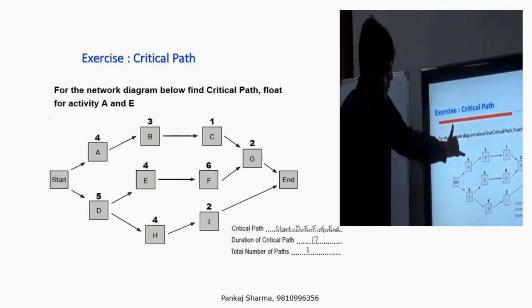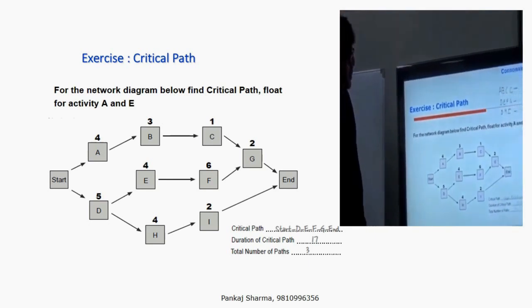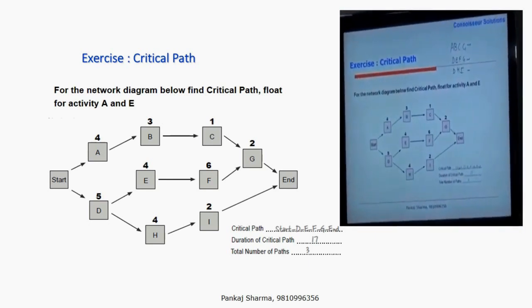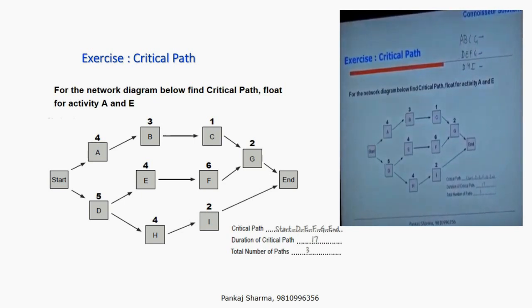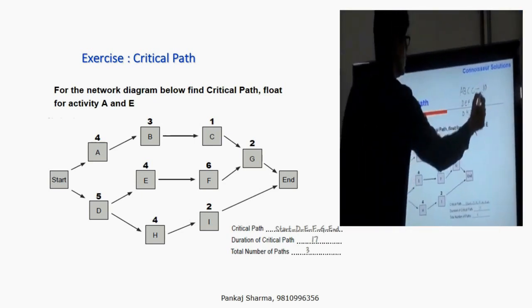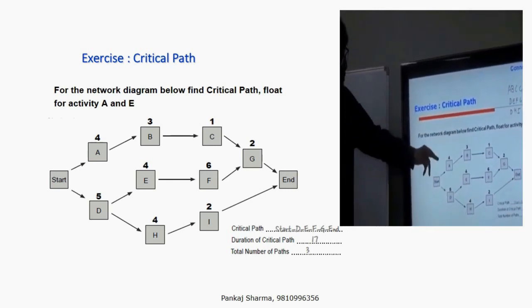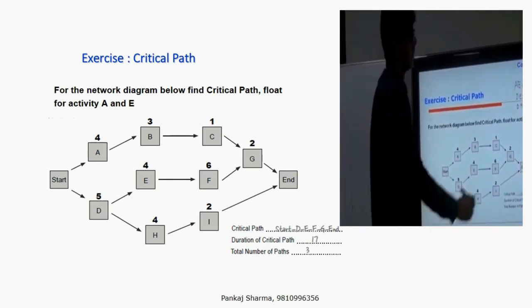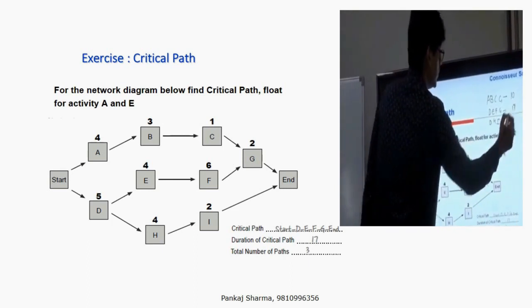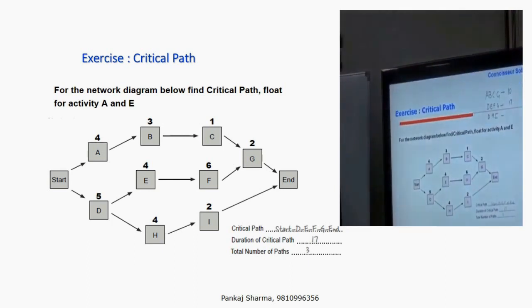Now, the numbers which are written on top of the activities are durations. If they are the durations, what will be the length of A, B, C, G? 10. Yes, it's 10. What will be the length of D, E, F, G? 17. And what is the length of DHI? 11.